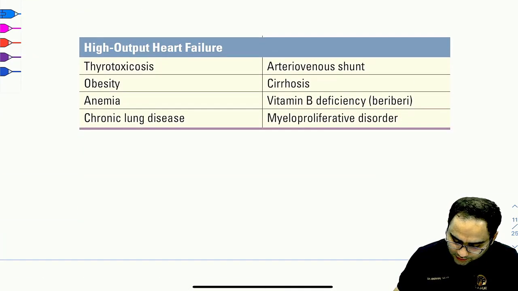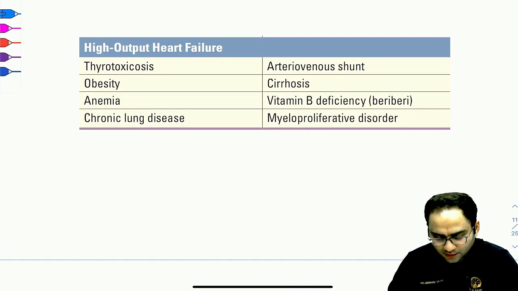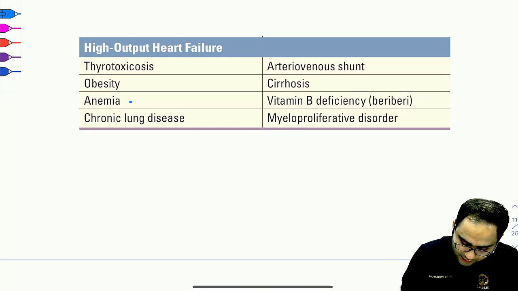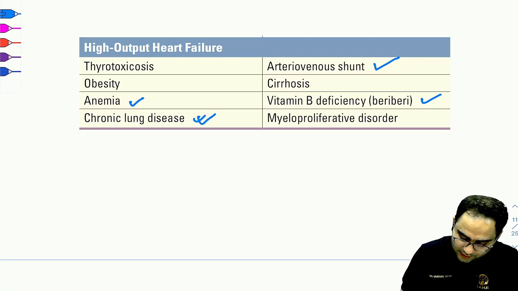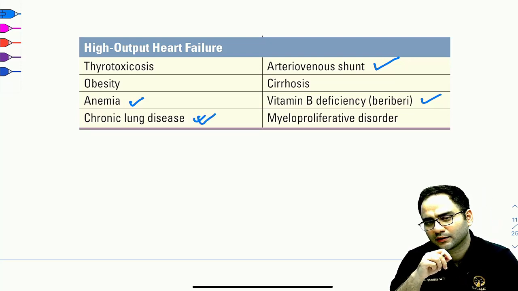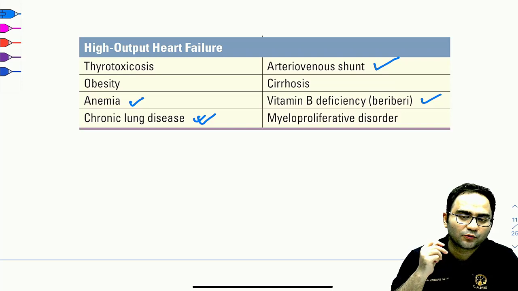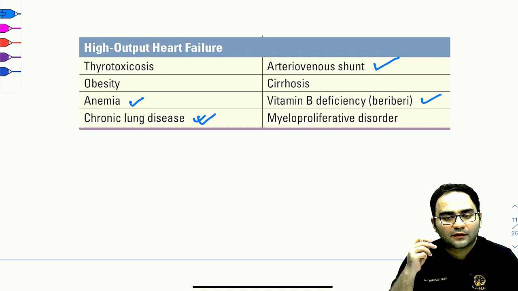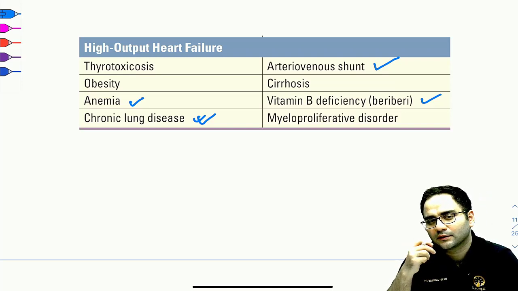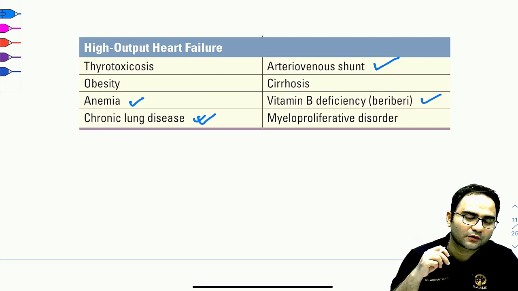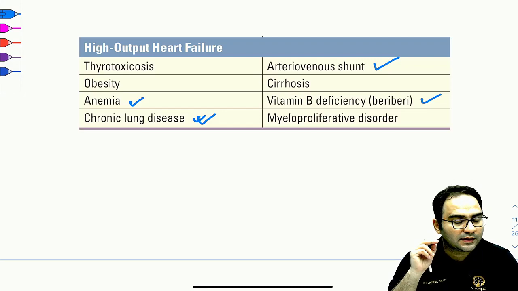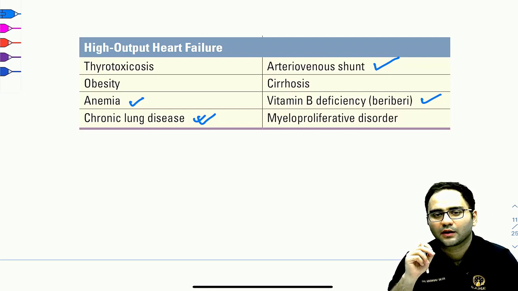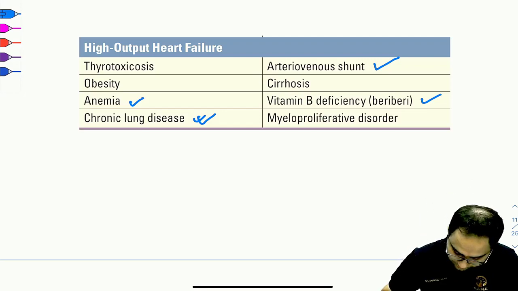Now, if I show you the table from the Harrison, right? So they are telling you you have anemia, you have AV shunt, and you have beriberi. All these are causes of high output cardiac failure, but they have also included chronic lung disease. So next time if you get such a question, and if you get a very close option between a chronic lung disease and something else which is not part of the high output cardiac failure given in this table, think about the fact that CLD can also cause a high output cardiac failure, right?